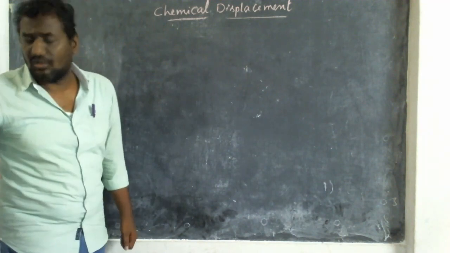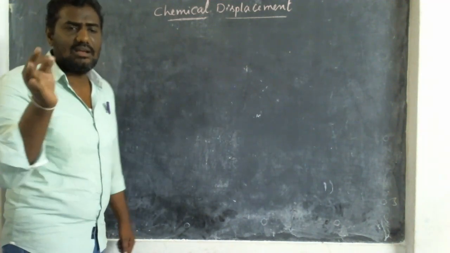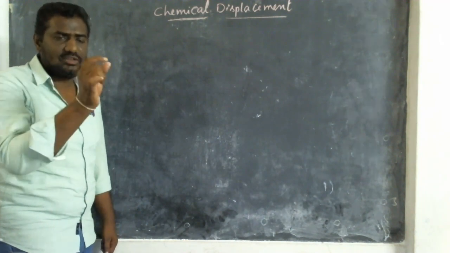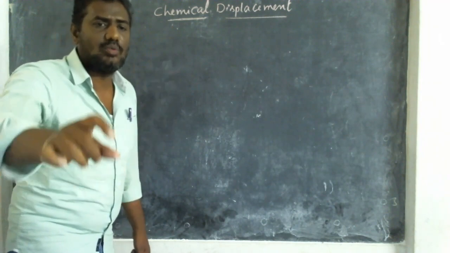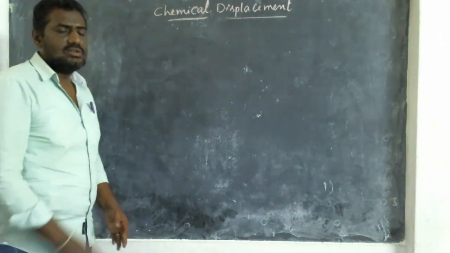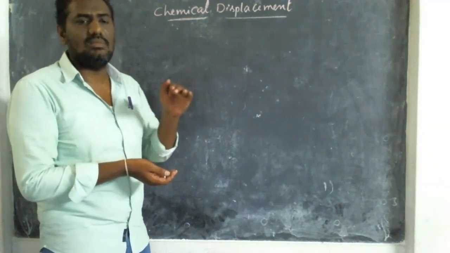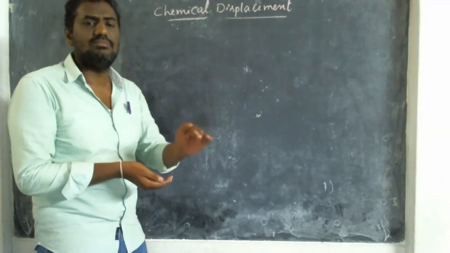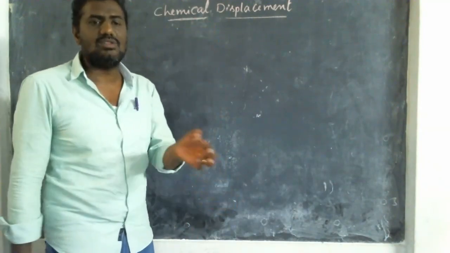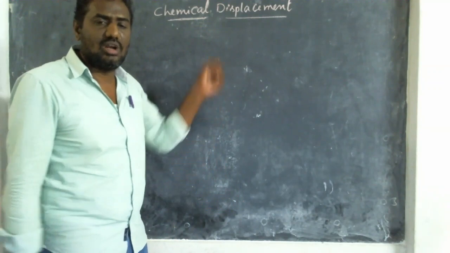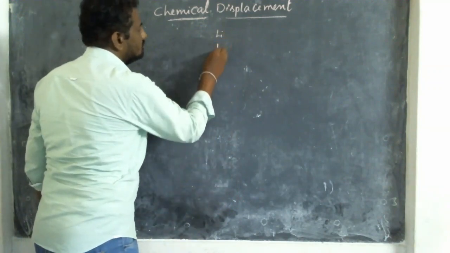So I just told you the definition of displacement. A highly reactive element displaces the low reactivity one. That means the highly reactive element will remove the low reactivity element from the compound, and that place is occupied by our highly reactive element. So first of all, we must know which elements are highly reactive, which are low reactive, and which are middle reactivity. So I write the list of the elements. You have to learn those elements by heart in the order. You should not change the order.